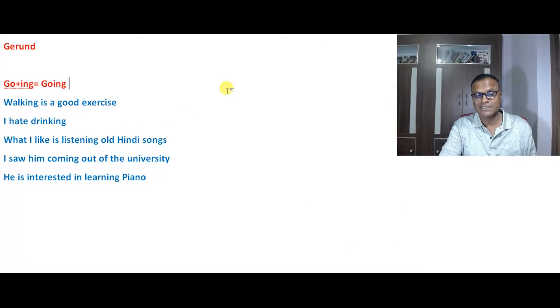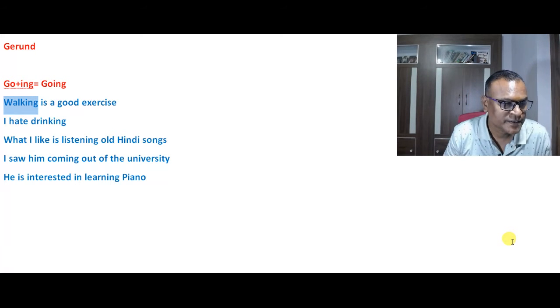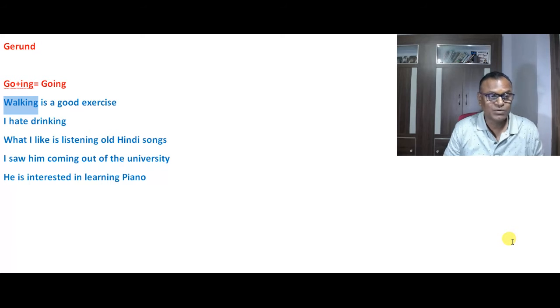The first sentence I have written here: walking is a good exercise. So you see that walking is definitely a subject here, it's a noun and it's a subject, walking.